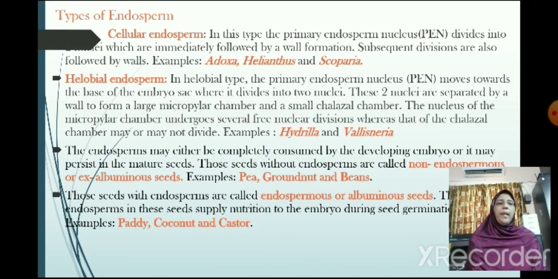The endosperm may either be completely consumed by the developing embryo or it may persist into the mature seeds. Those seeds without endosperm are called non-endospermous or exalbuminous seeds. Examples are pea, groundnut and beans. Those seeds with endosperm are called endospermous or albuminous seeds. The endosperm in the seeds supplies nutrition to the embryo during seed germination. Examples: paddy, coconut and castor.